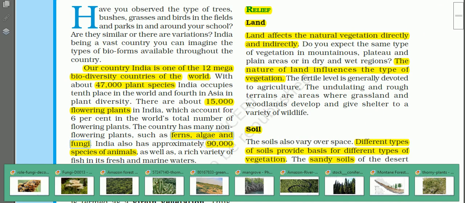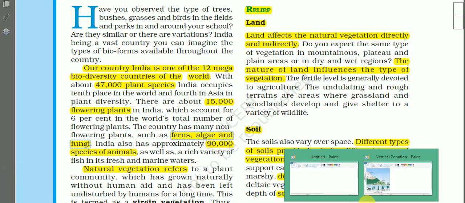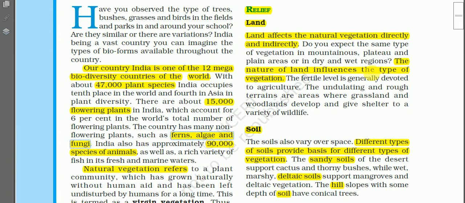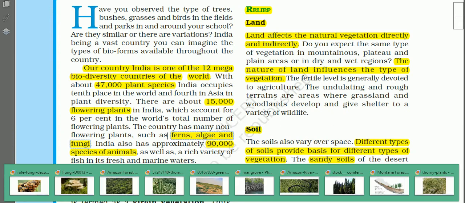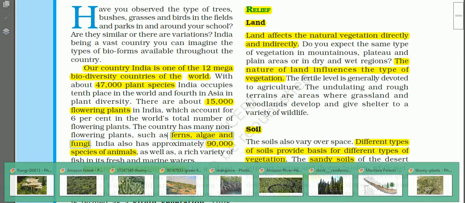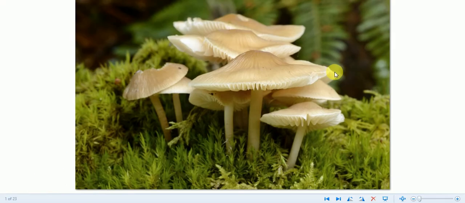Then here, this is a photograph showing algae growing on a stone. And fungi, I think you are very much familiar with fungi. This is a photograph showing a type of fungi. Another photograph also here. So this is another type of fungi.